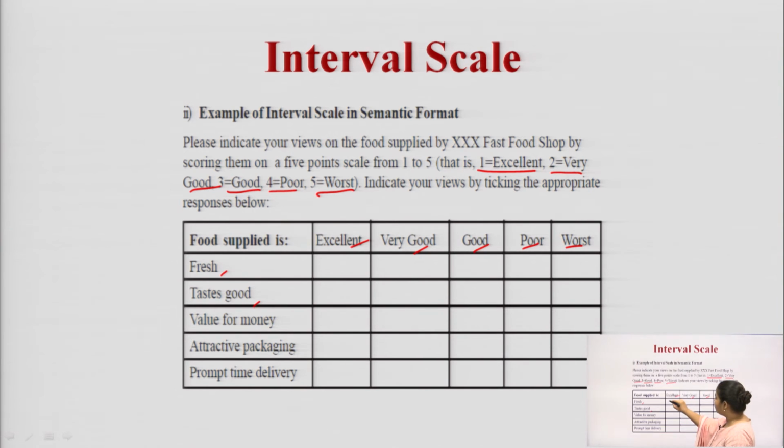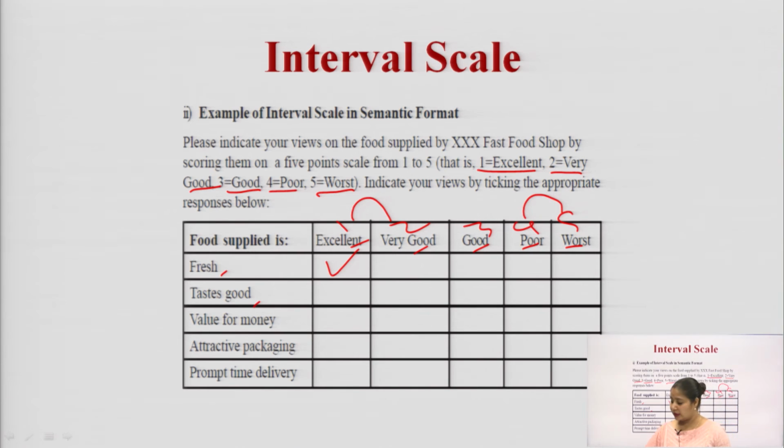Suppose someone has ticked this, it means he has given the first rank to freshness, meaning the food is fresh. So the options here are 1, 2, 3, 4, 5. When you talk about the rating, the difference between poor and worst, that is 4 and 5, is equal to the difference between excellent and very good, that is 1 and 2.